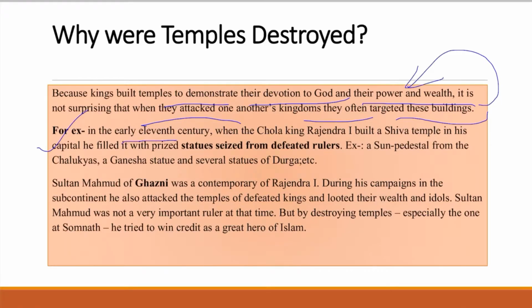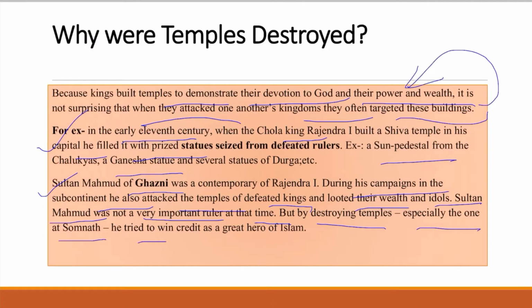For example, in the early 11th century, when the Chola king Rajendra I built a Shiva temple in his capital, he filled it with prized statues seized from defeated rulers. For example, a sun pedestal from the Chalukyas, a Ganesha statue, etc. Also, Sultan Mahmud of Ghazni was a contemporary of Rajendra I. During his campaigns in the subcontinent, he attacked the temples of defeated kings and looted their wealth and idols. Sultan Mahmud was not a very important ruler at that time, but by destroying temples, especially the one at Somnath, he tried to win credit as a great hero of Islam.